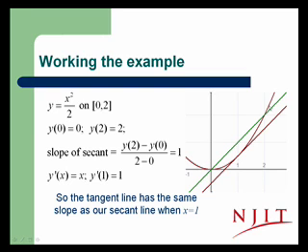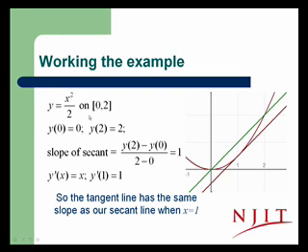Our curve is y equals 1/2 x squared, and we're considering x equals 0 to be a and x equals 2 to be b. So we note the slope of the secant line is y of 2 minus y of 0 over 2 minus 0, which in this case is just 2 minus 0 over 2 minus 0, which is 1.